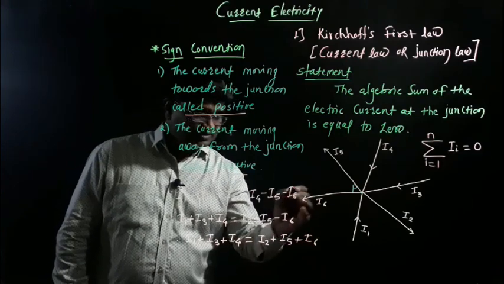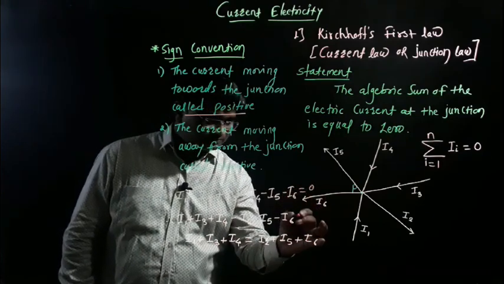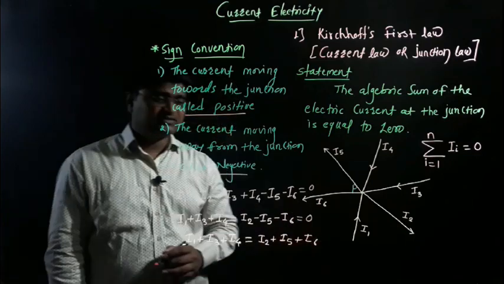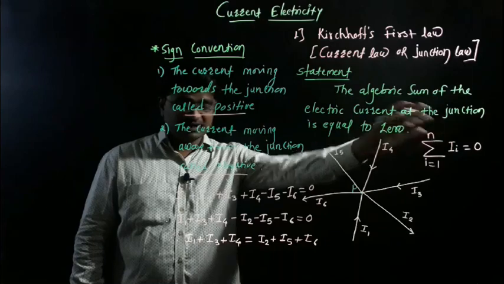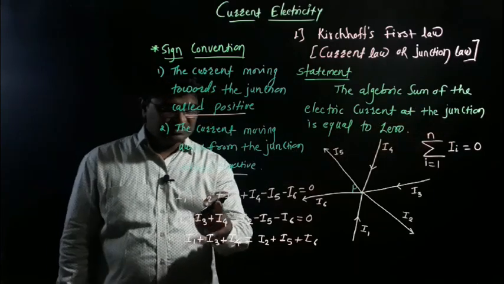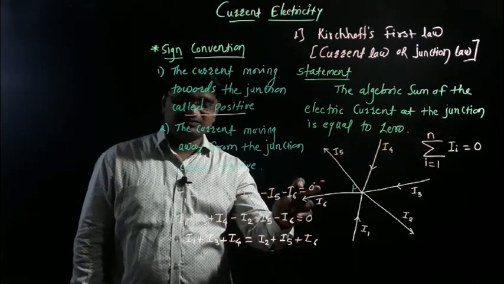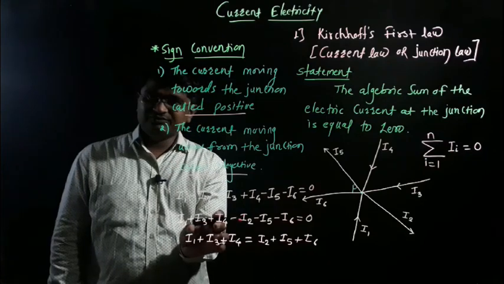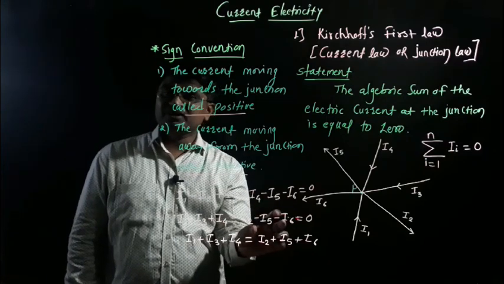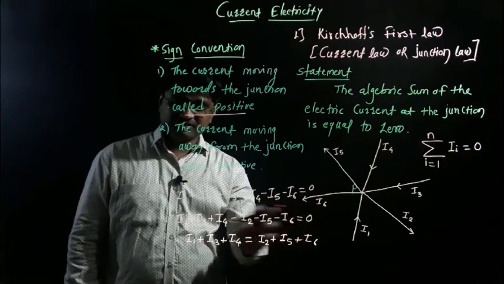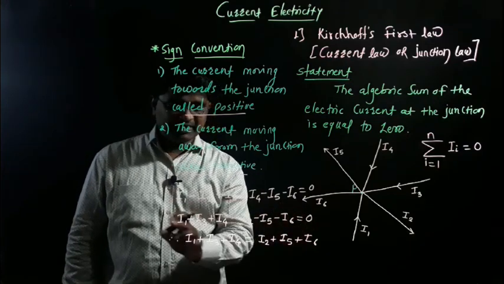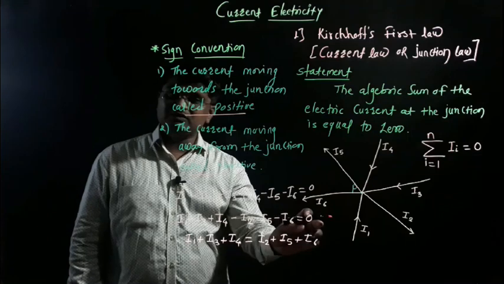As per the statement, the algebraic sum of all electric currents is equal to 0 at the point of junction. These currents are moving towards the junction and these are moving away from the junction, and the algebraic sum is equal to 0.